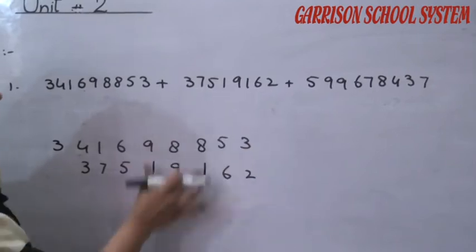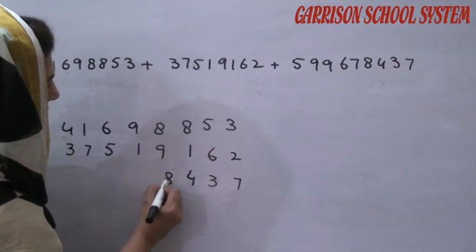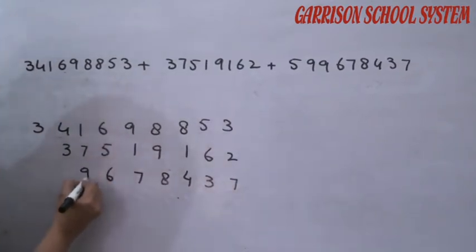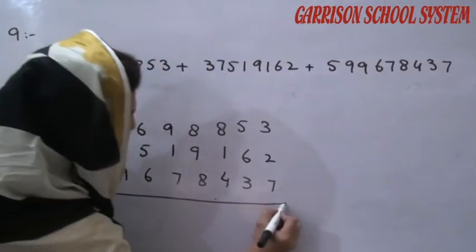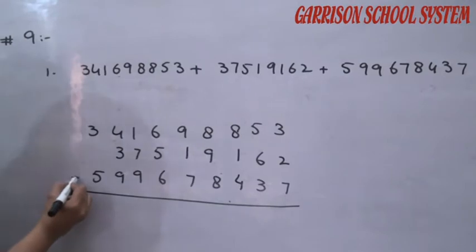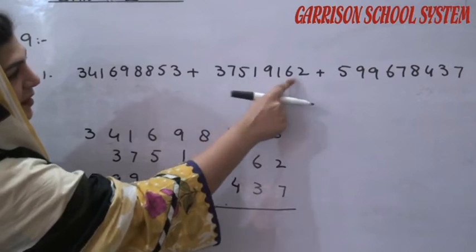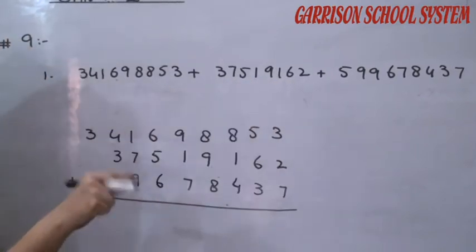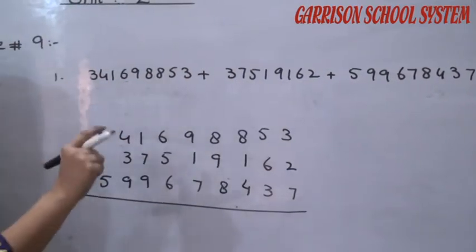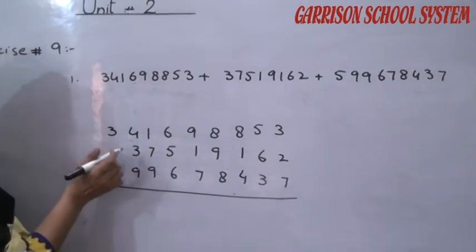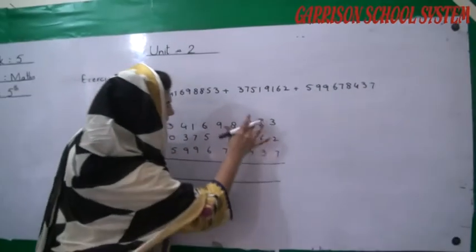The digit will come under the digit: 7, 3, 4, 8, 7, 6, 9, 9, 5. Students, now what do you see? How many digits are there? 9 digits. But how many digits are there here? 1, 2, 3, 4, 5, 6, 7, 8. Just 8 digits. And these digits are also 9. So what can be put here? We can put 0 here. So in this way you can add the question.